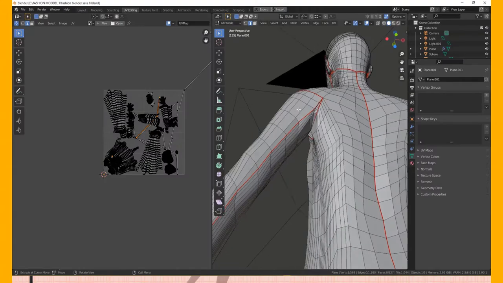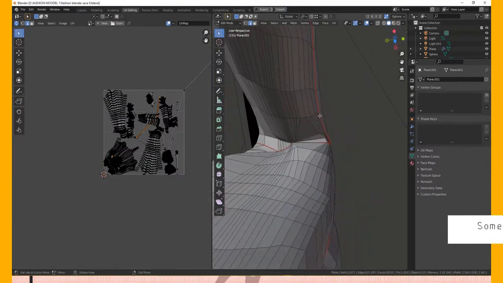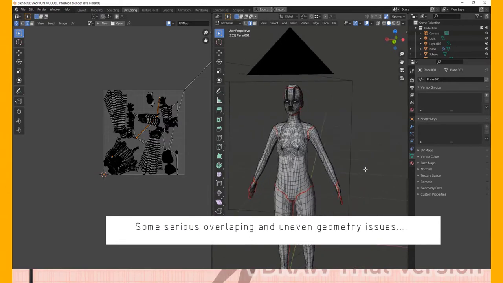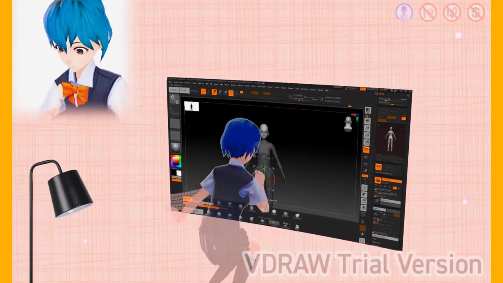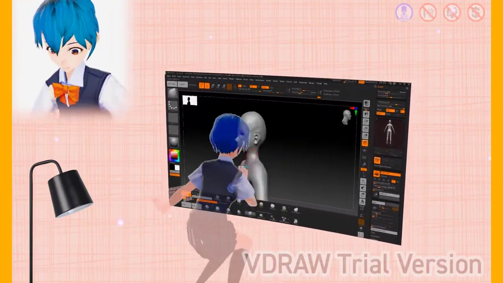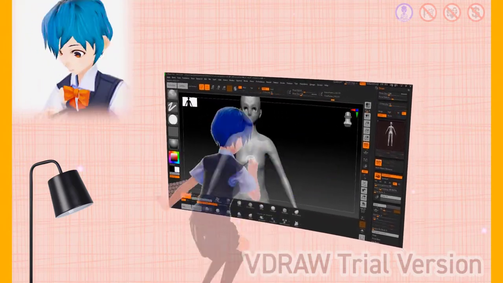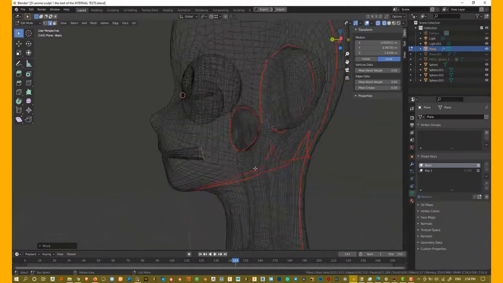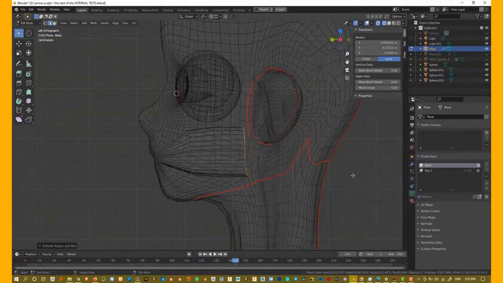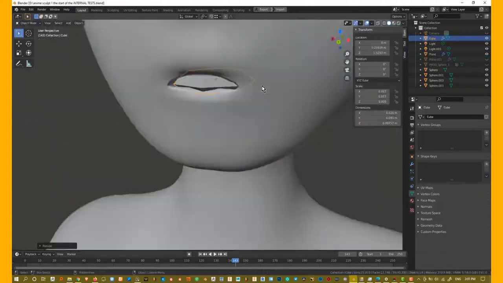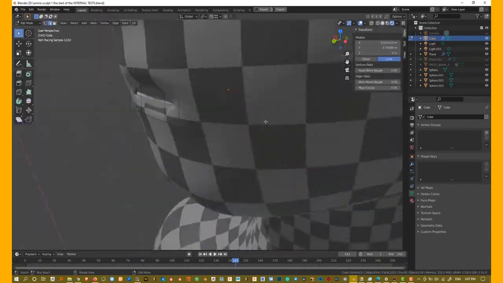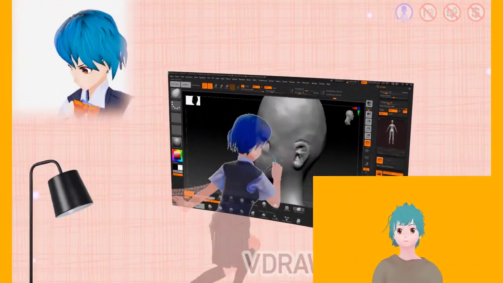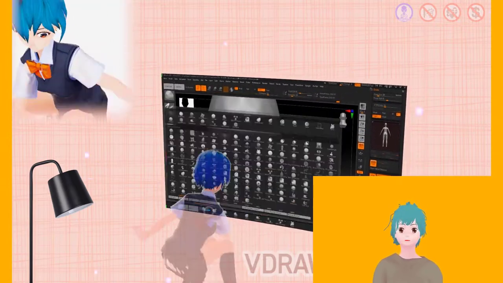I saw recommendations on the use of the multires modifier as part of the retopology workflow inside Blender before, but it's not something that has really worked for me all that well. I usually just apply all the modifiers for my retopology before extruding and adding all the parts needed for functionality, such as the mouth inside, the eyes, or just the tongue in general. I found that adding the multires modifier messed things up a little bit, so I just avoid it.